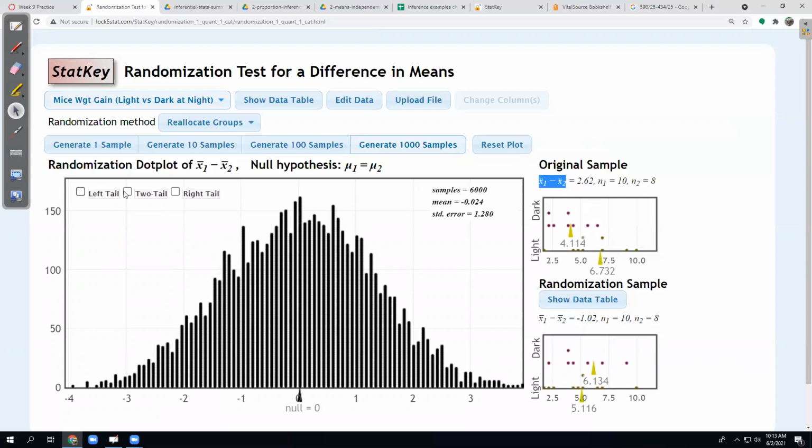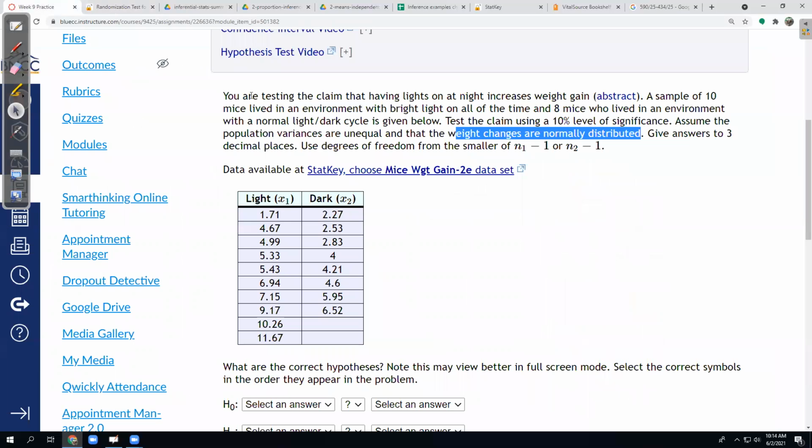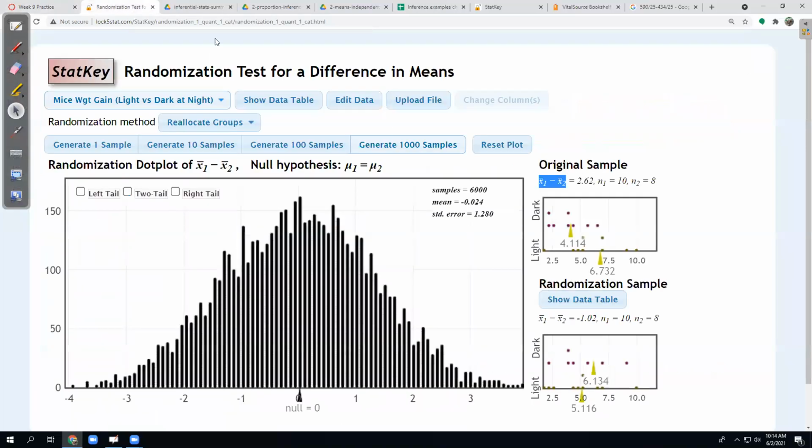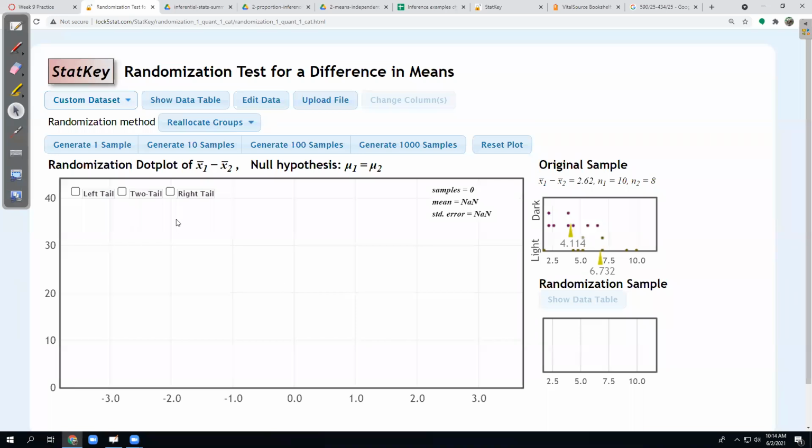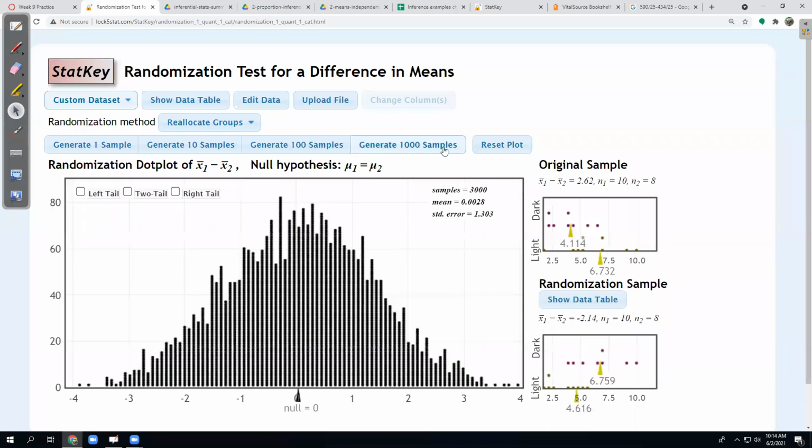Here, I gotta figure out if I'm doing a left tail, right tail, or 2 tail. So there's 2 more steps to get a p-value. So I gotta read the problem again. You're testing the claim that having the lights on increases. Okay, so they're giving me a greater than, probably if this is light minus dark. And the light, the lower one here, is x1 bar, and the dark is x2 bar. So yep, they're in the right order. Double check that by looking at the data. Light comes first, dark comes second. So the computer's finding the average of the lights, the average of the darks, and then subtracting them. All right, so that means I'm doing a right tail test. Let's regenerate.